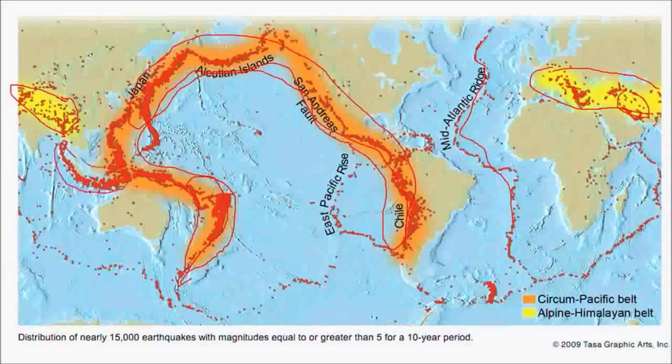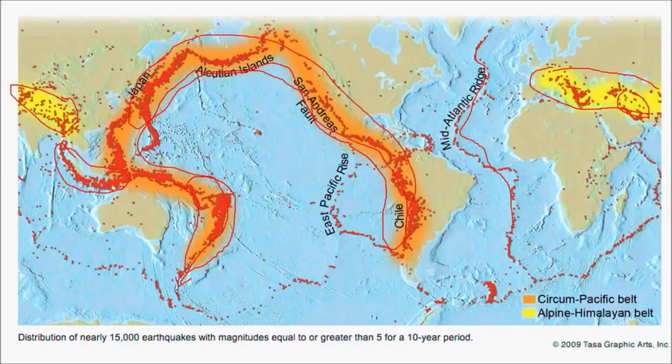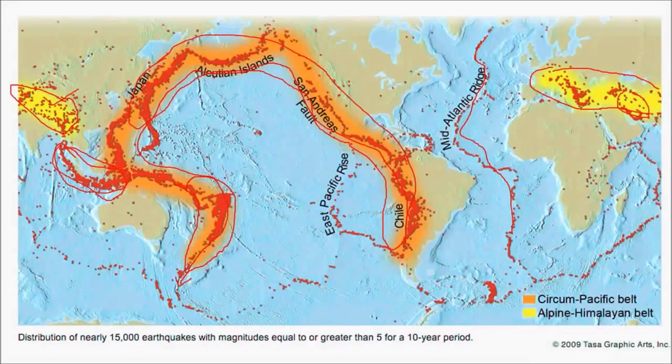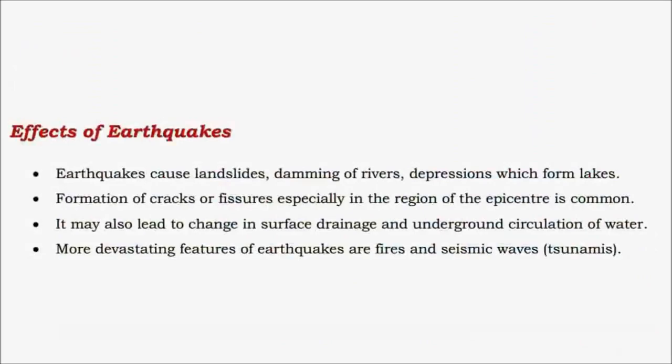And the parts of Indonesia where there is collision between the Indian plate and the Burma plate, which is a minor plate part of the Eurasian plate, even in this spot there is a huge amount of earthquake activity. Though in the Himalayan region volcanism is absent, the earthquakes are very intense. So what are the effects of earthquakes?